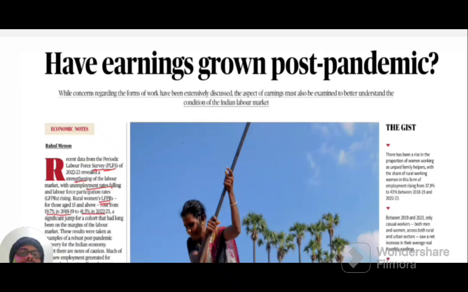This is a significant jump in labor force participation among rural women, and a good recovery post the COVID pandemic in 2020.